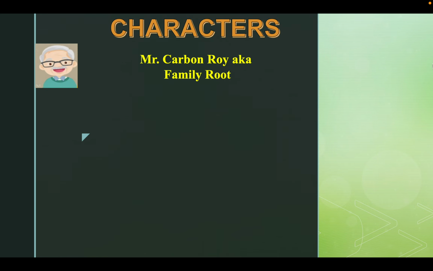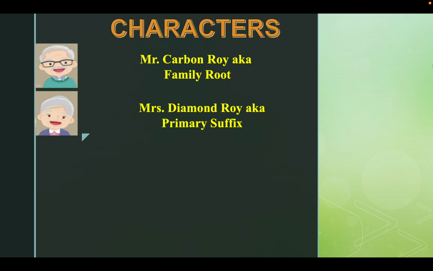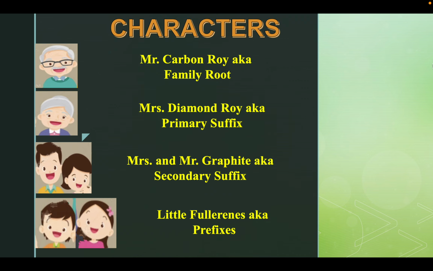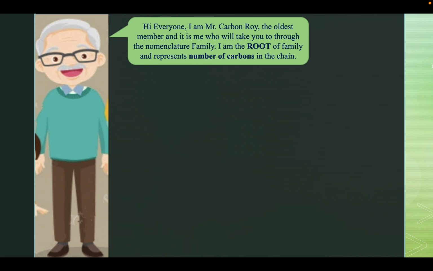Firstly, let me introduce you to the characters. He is Mr. Carbon Roy, aka family root. She is Mrs. Diamond Roy, aka primary suffix. They are Mr. and Mrs. Graphite, aka secondary suffix. And lastly, these are the little fullerenes, aka prefixes.